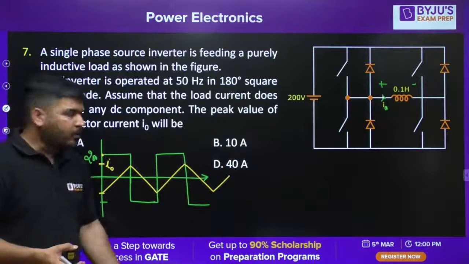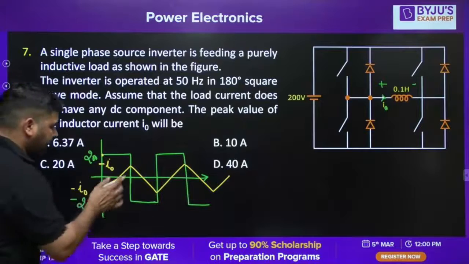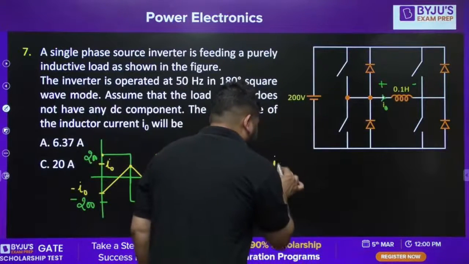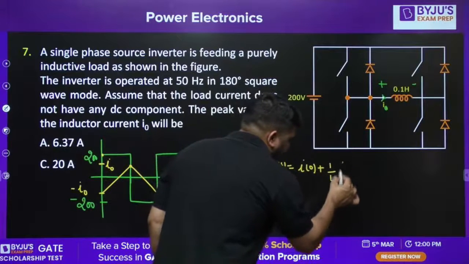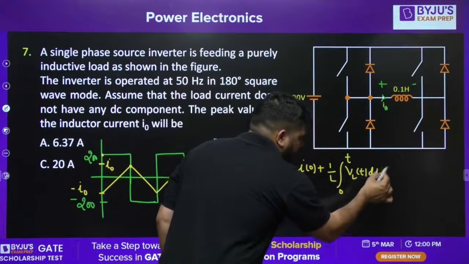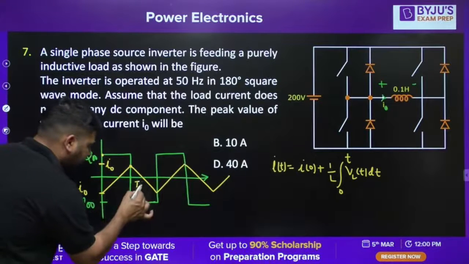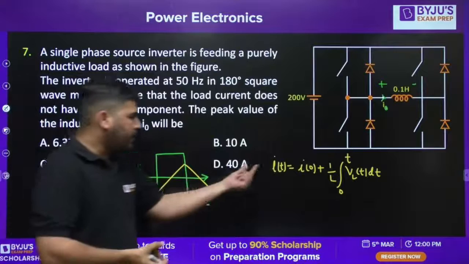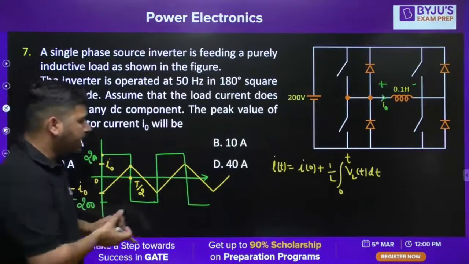Now the question is, what is this I0 value? What is this peak value? That you can easily solve using the inductor equation. We know that in an inductor the current i(t) is equal to I0 plus 1 by L integration 0 to t of VL(t) dt. This is a T by 2 interval, so we need to calculate the current value at t equal to T by 2, and the initial current is minus I0.